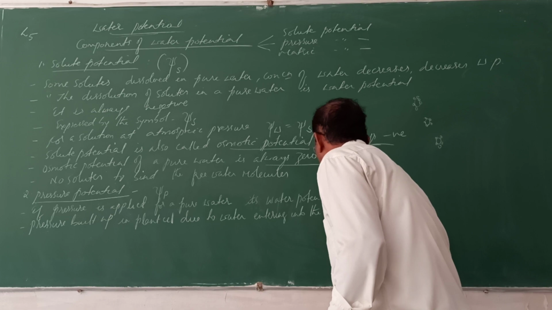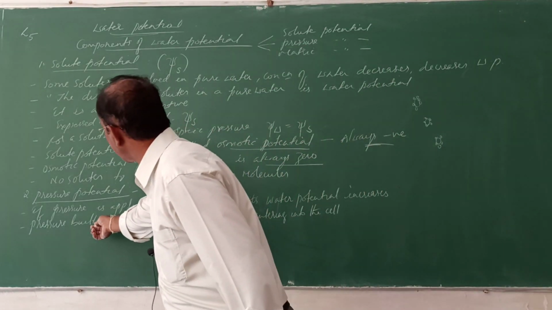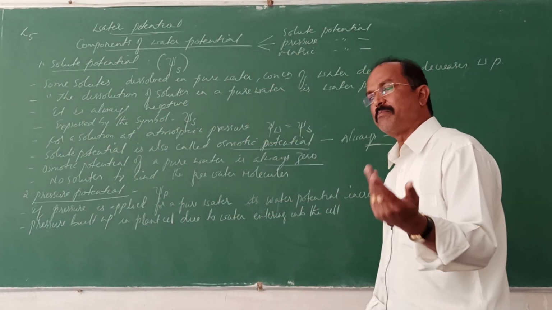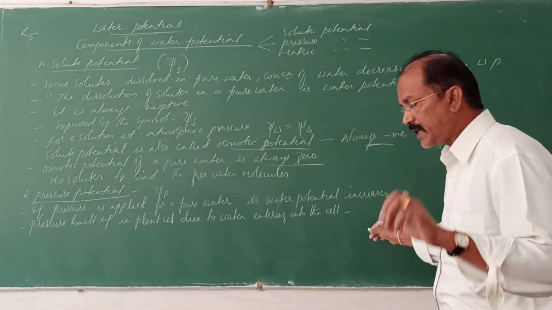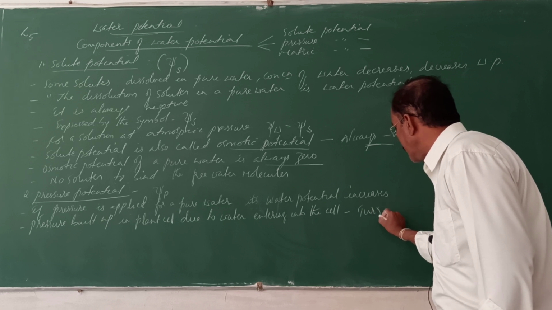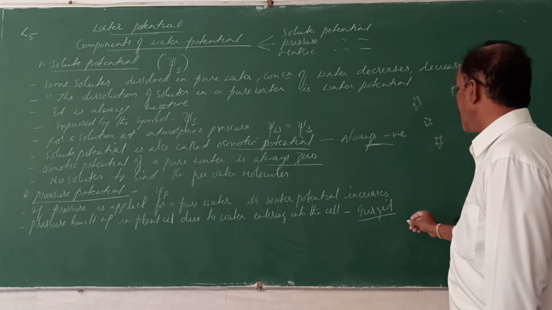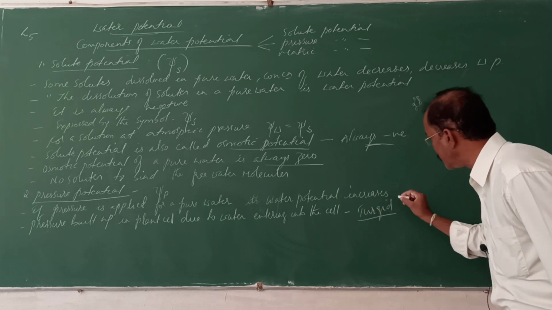The water that enters the cell by simple diffusion, the cell is said to be turgid.